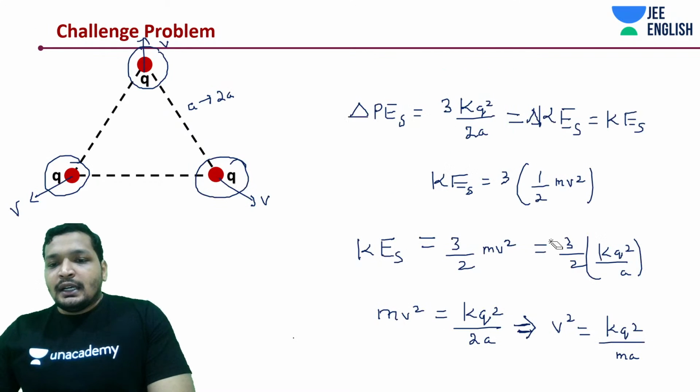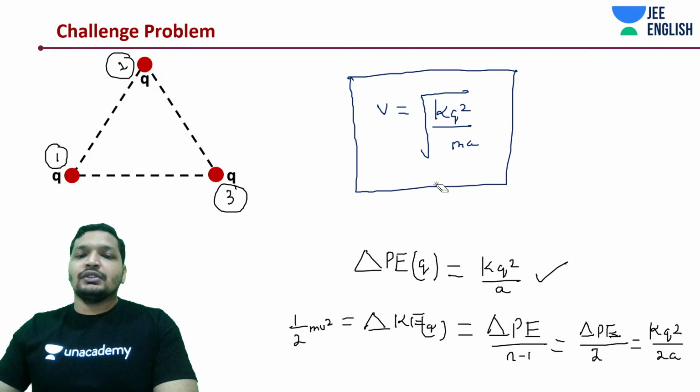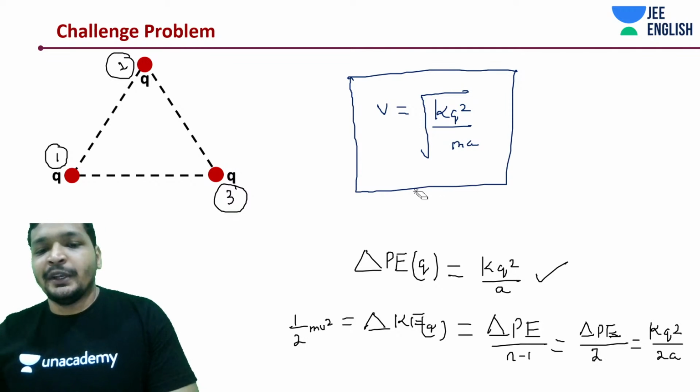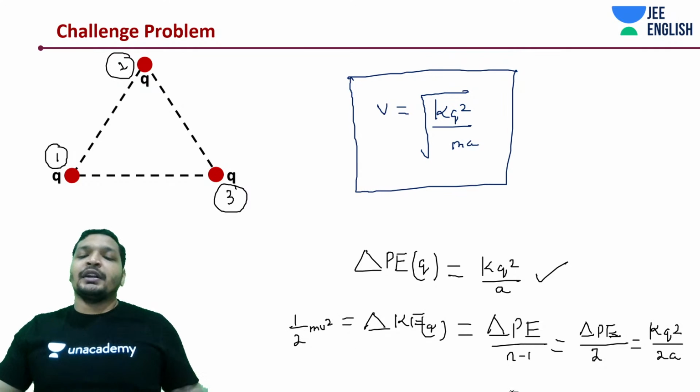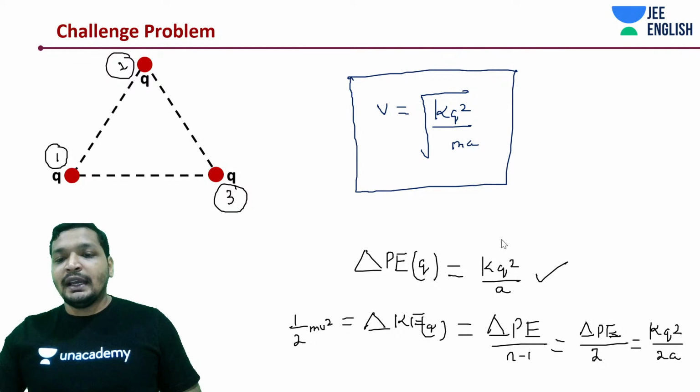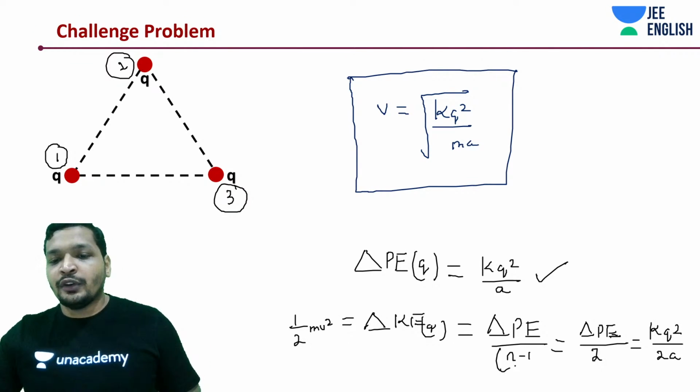All right, guys. So yeah, it will be kq square by ma, not 2ma. The same can be done for one of them, but you need to divide it by n minus 1, the number of times that you're going to count it for the system.